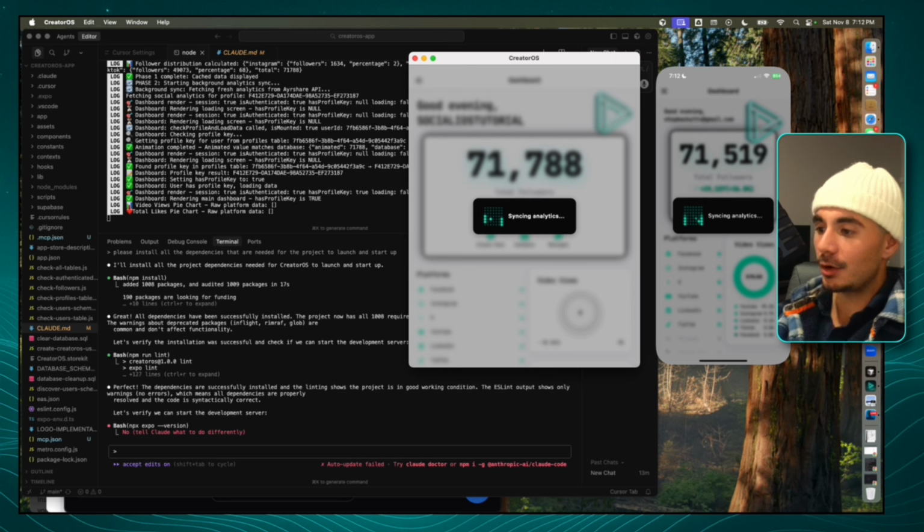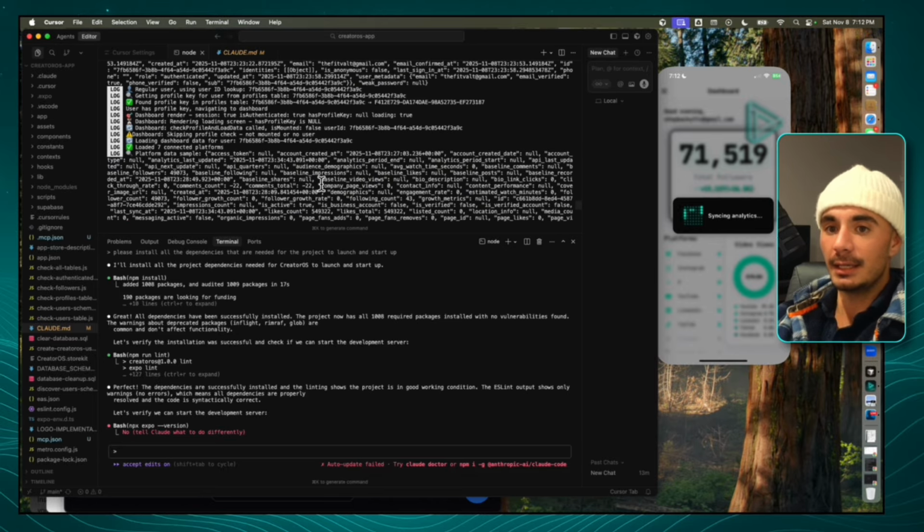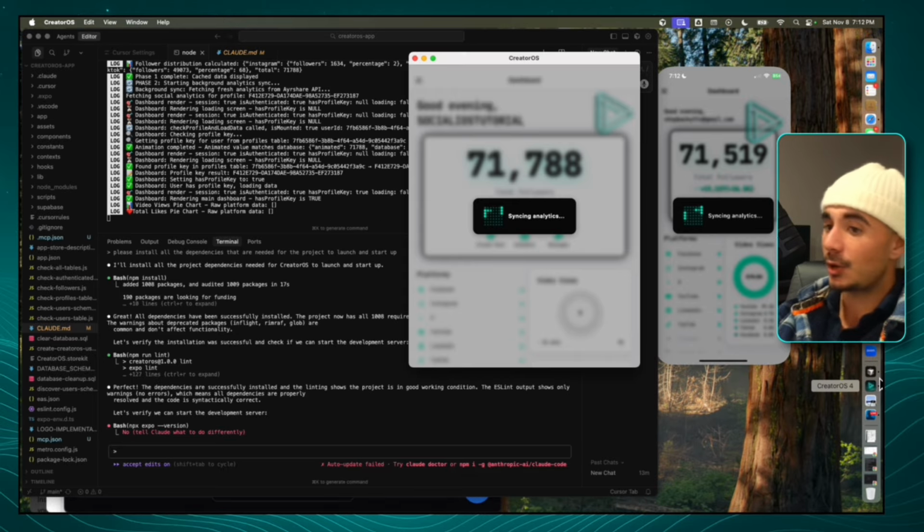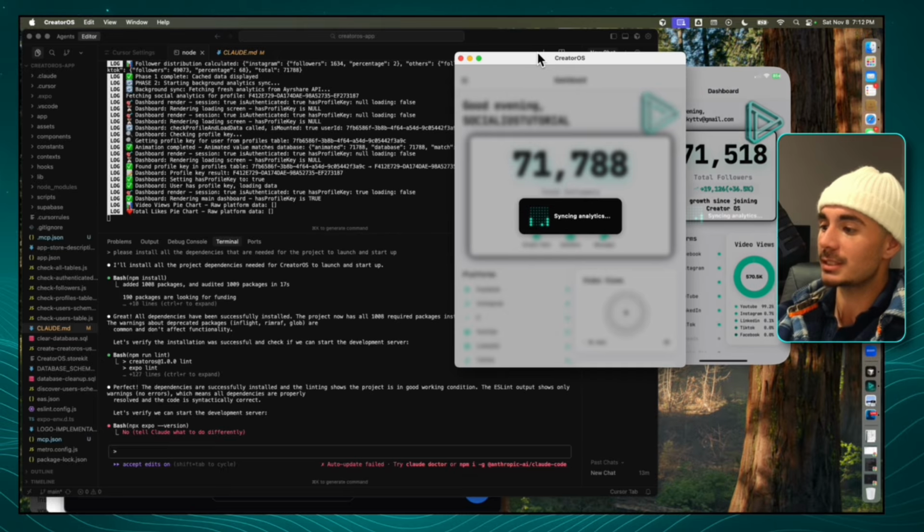Okay, yeah, so I signed in on the left-hand side here and it directly just logged me in, and now it's pulling in my analytics. And so if we look on the left-hand side, it's just running through all of that stuff for you. And so out of the box, it looks like Creator OS iOS is ready for you guys.